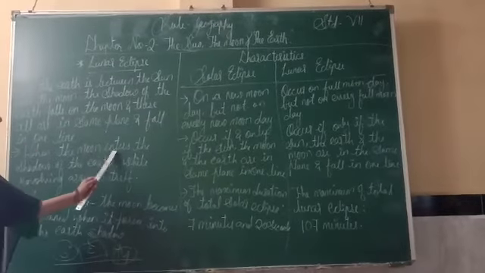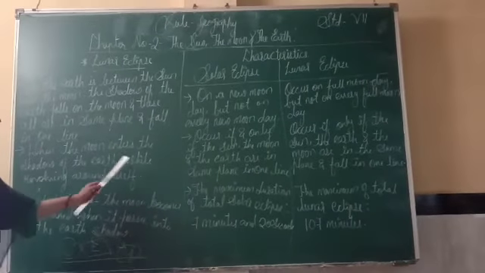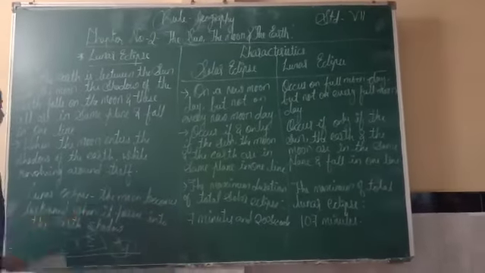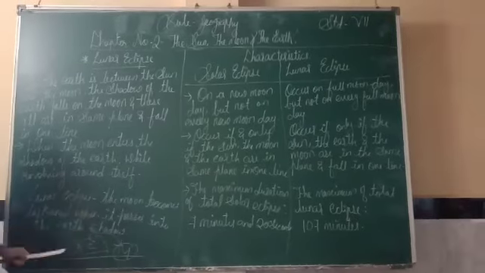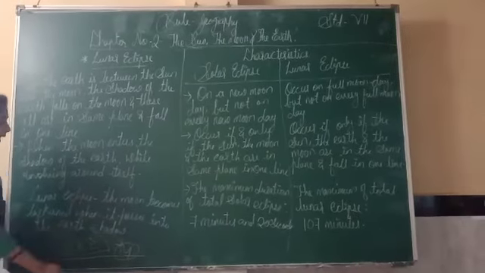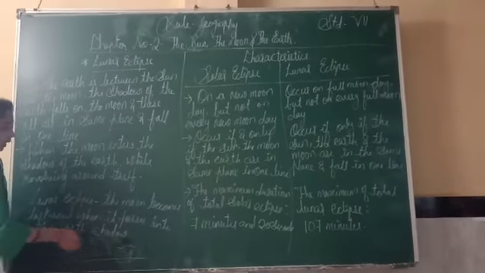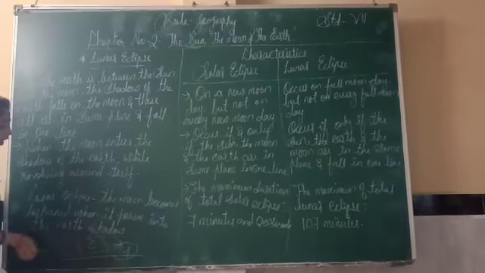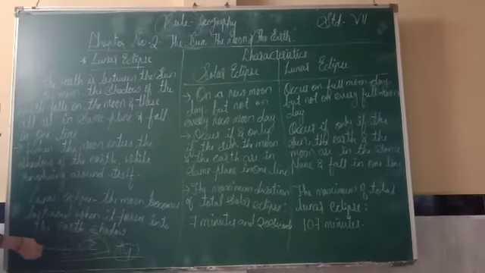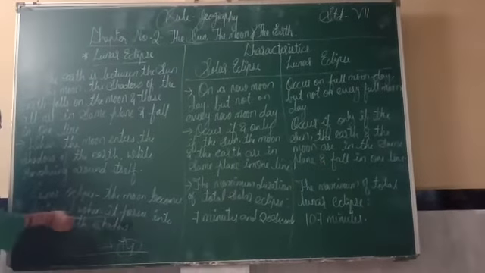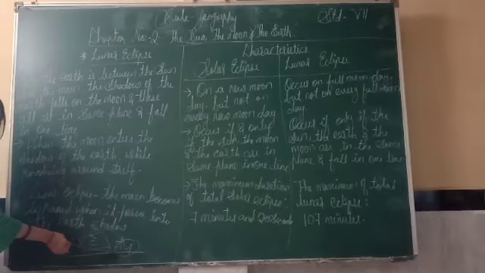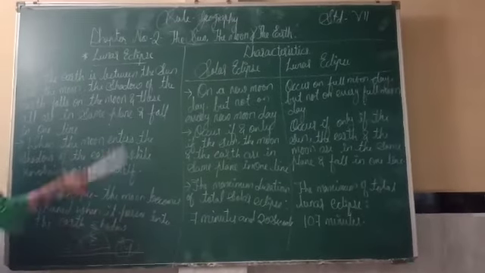When the moon enters the shadow of the earth while revolving around itself. While revolving around itself means when the moon revolves around itself or revolves around the earth, at that time the shadow of the earth falls on the moon. And because of that shadow, this lunar eclipse happened.